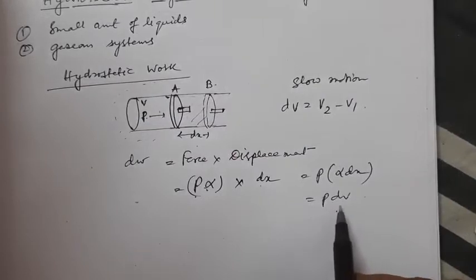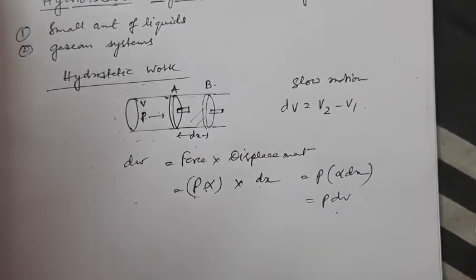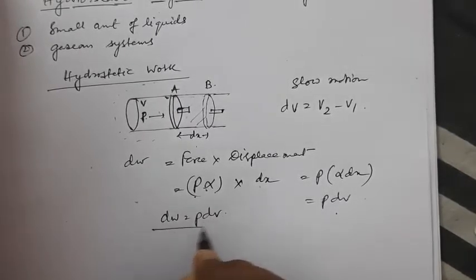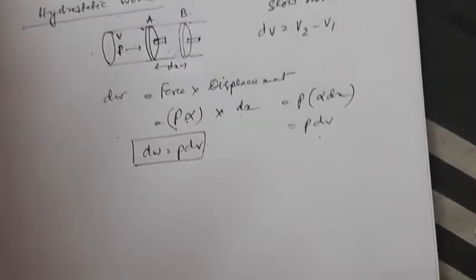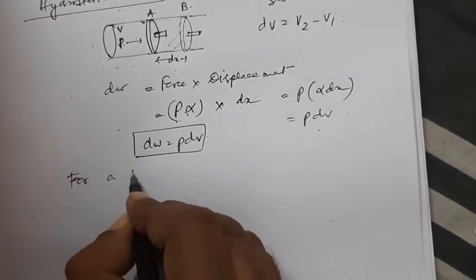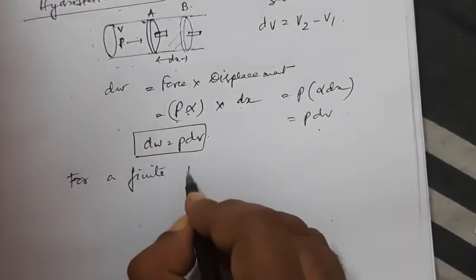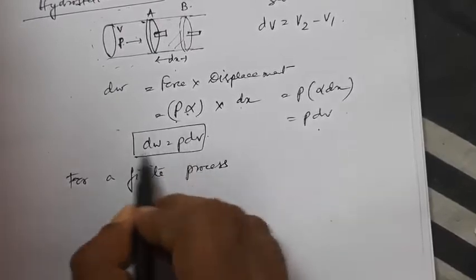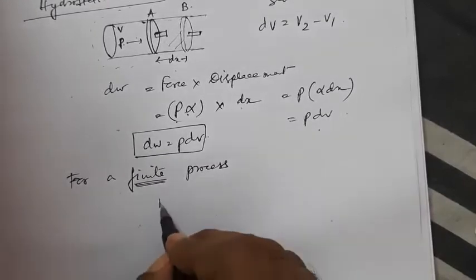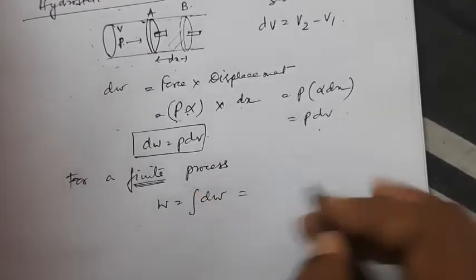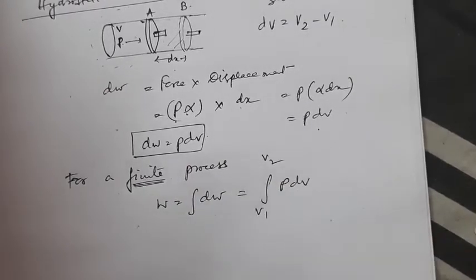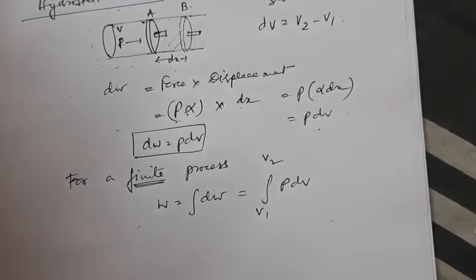So now this is the work for an infinitesimal process. So we can write dW is equal to P dV, a small amount of work done. Now for a finite process, this was a very small process, infinitesimally small. But for a finite process, you have to take the integration form, the total work done, W is the integral of P dV. As our integration is with respect to V, you have to take the values V1 to V2 as the lower and the upper limits.